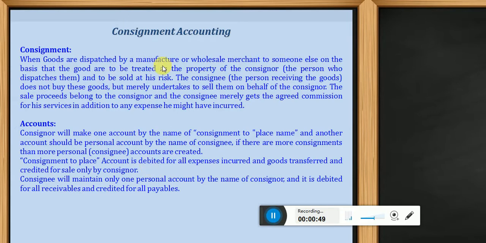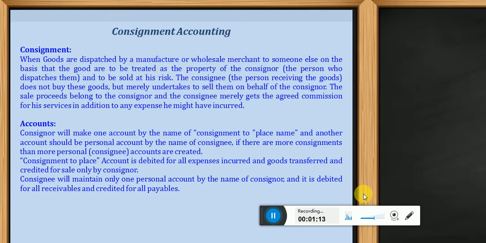or example of a company where we will learn how you can record the consignment transactions. So dear students, consignment is when goods are dispatched by a manufacturer or a wholesale merchant to someone else on the basis that the goods are to be treated as the property of the consignor. Very simple.